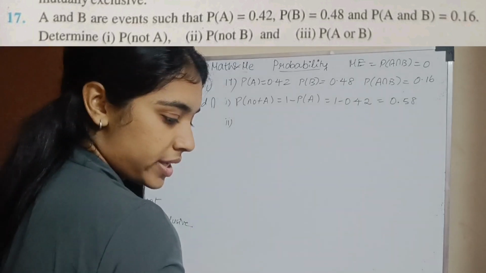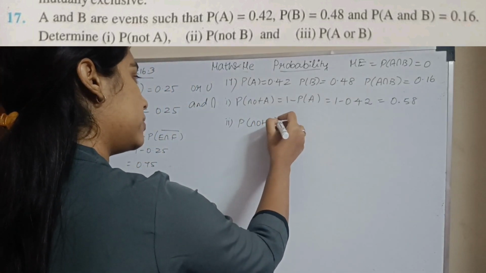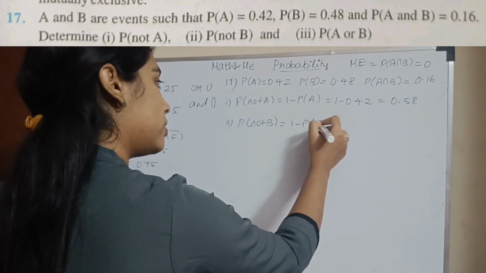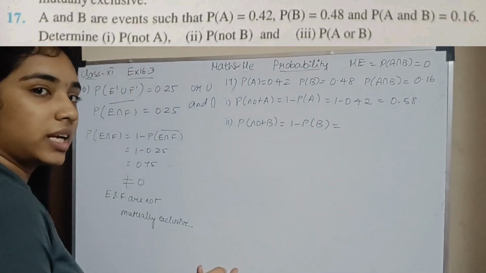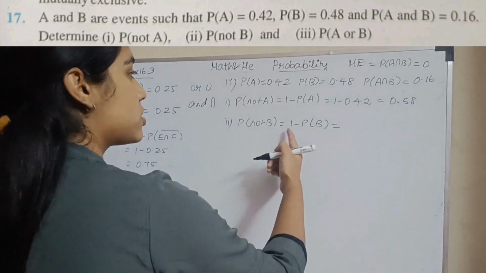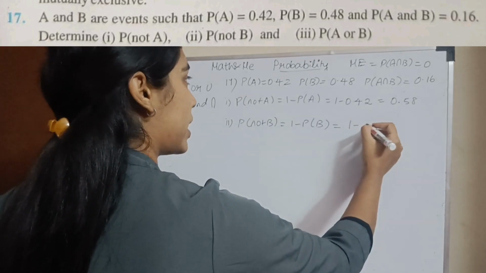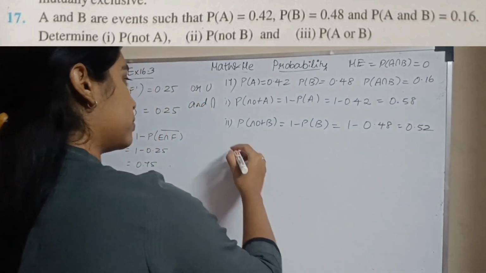Second subsection, probability of not B. So probability of not B will again be 1 minus probability of B. What is not B? If B doesn't happen, we have to subtract the probability of B from 1. So 1 minus probability of B, which will be 1 minus 0.48, which will be 0.52.